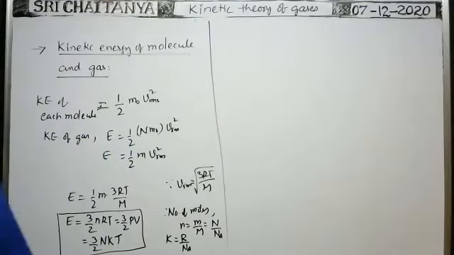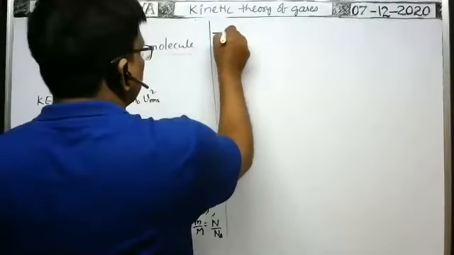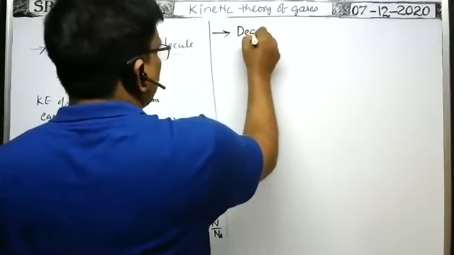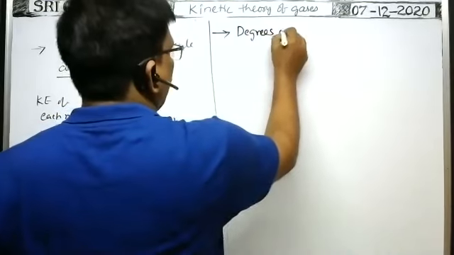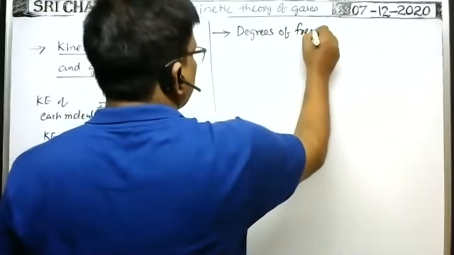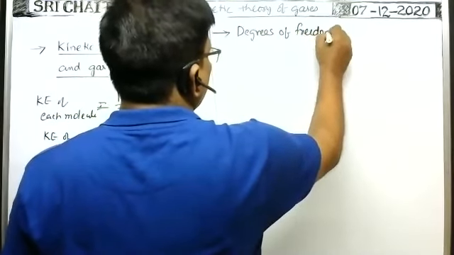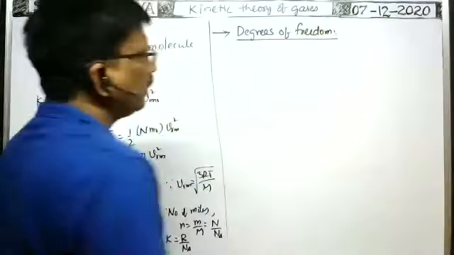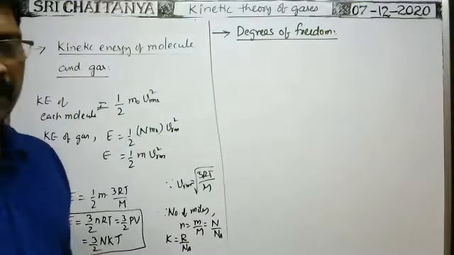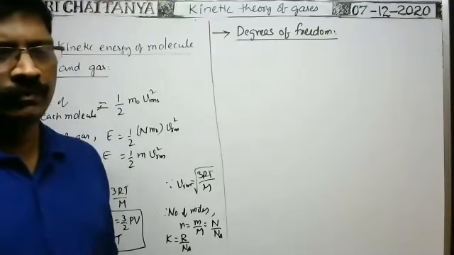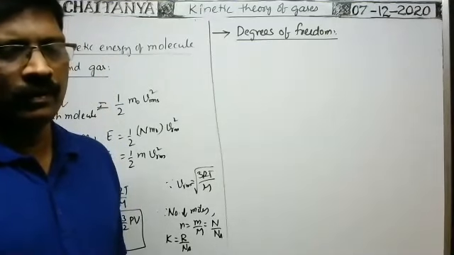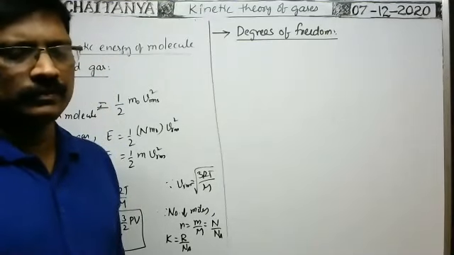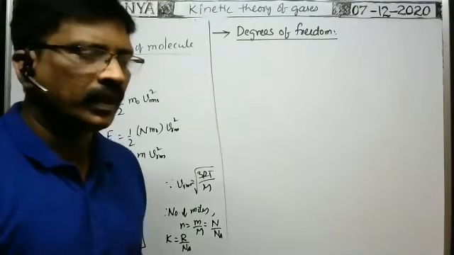Next, degrees of freedom. Very, very important concept in this chapter. Anybody else know the degrees of freedom? Not heard so far? Okay.